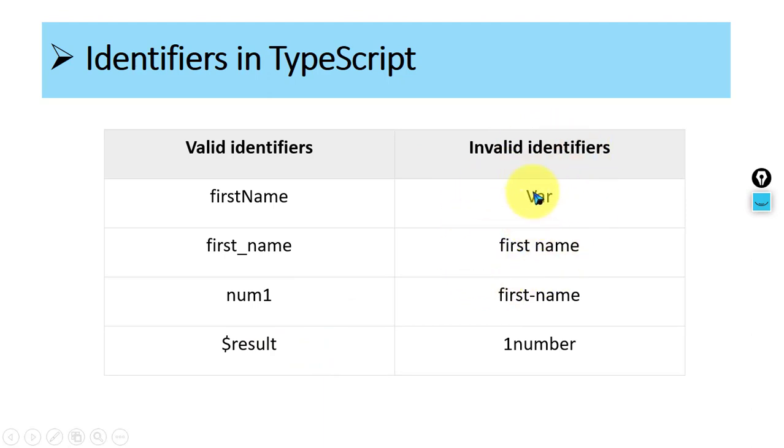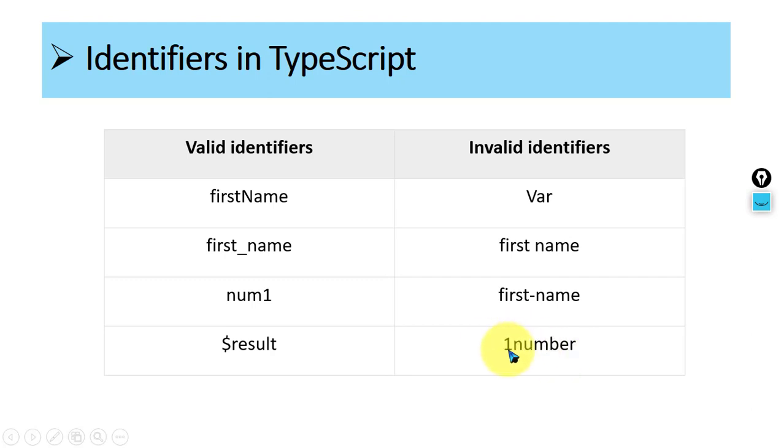Now if you compare, the invalid identifiers: var is not valid because it is a keyword available in TypeScript. first name with a space is also not valid. Space is not allowed in any identifier. This is a programming rule. Then first-name with a hyphen is also not valid. Hyphen is not available in any valid identifier. And another is 1number.